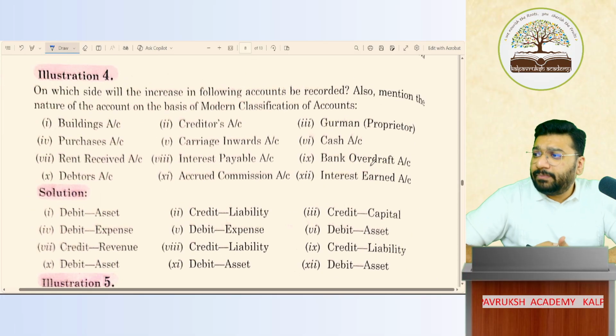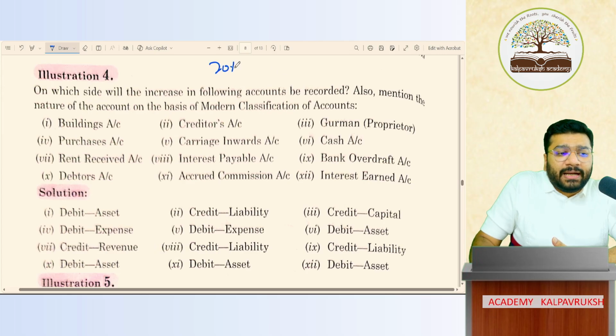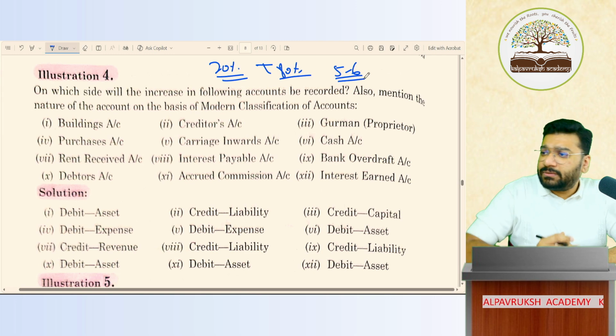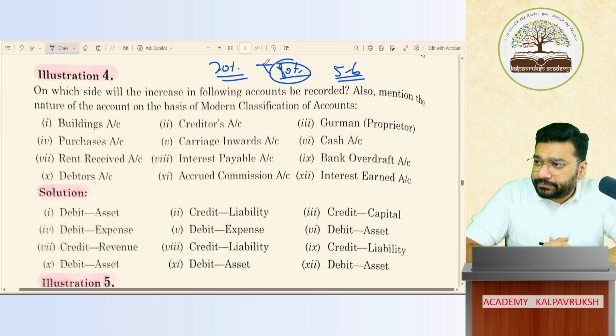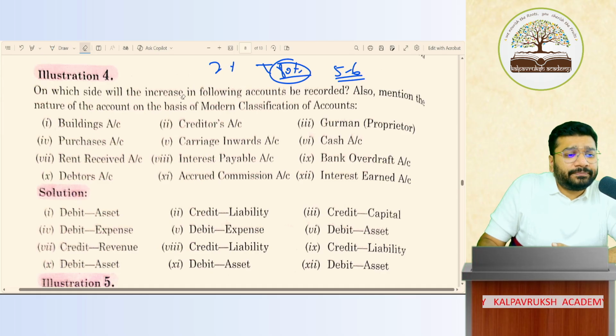Online people, comfortable? In today's class, on the modern rule, if you even understand 20%, I'm happy. Because the remaining 80%, you'll understand in the next 5 to 6 classes. In the next 5 to 6 classes, I'm going to do more questions based on the modern rule. 80% clarity will come there. Okay, not okay. Now, can we do illustration 4? With this, we'll wind up.